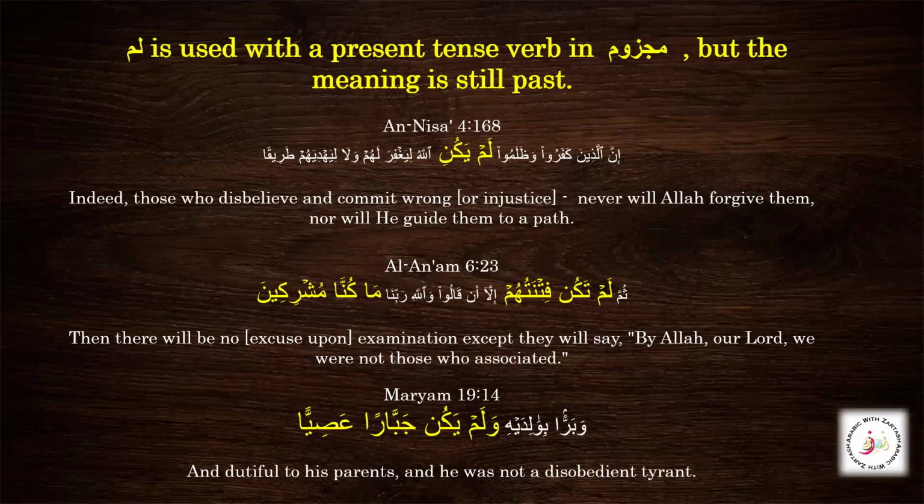So from yakunu, we get the majzum form by dropping the waw, and we get yakun. When we have the meeting of two sukoons, the first sukoon gets a kasra, and this is what happened here: lam yakunillahu. So yakunillahu is fi'l mudari naqis majzum.